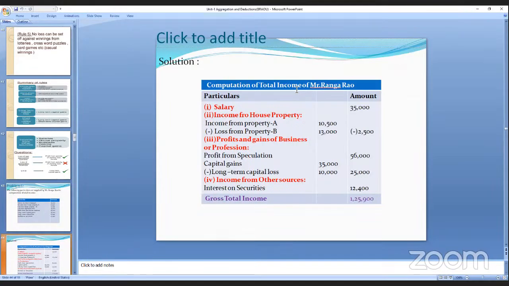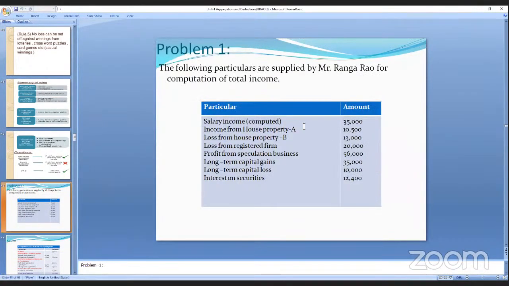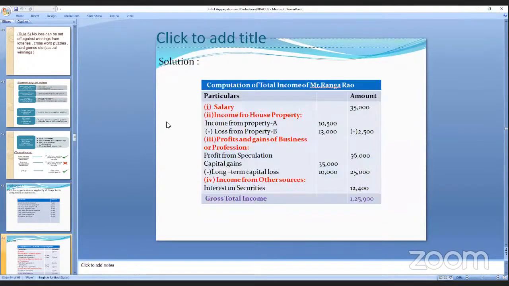Here, salary is computed, which means you are not deducting any source of income from the salary. Directly you write 35,000. You are not deducting any losses or adding any profit.